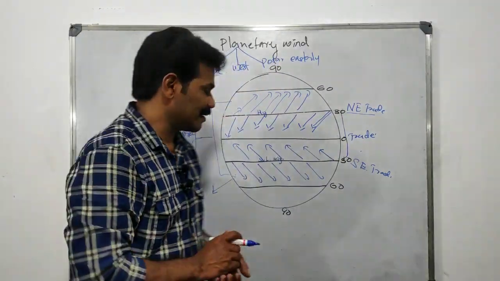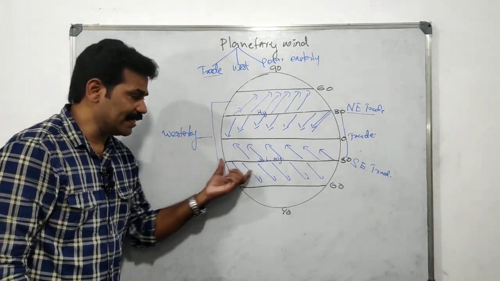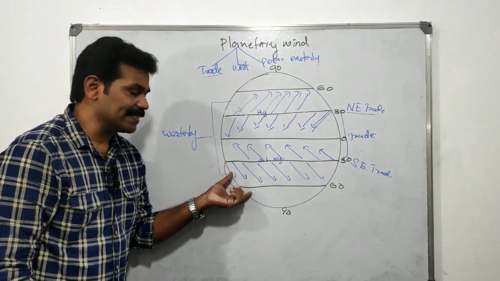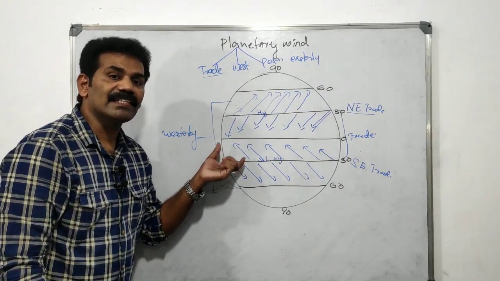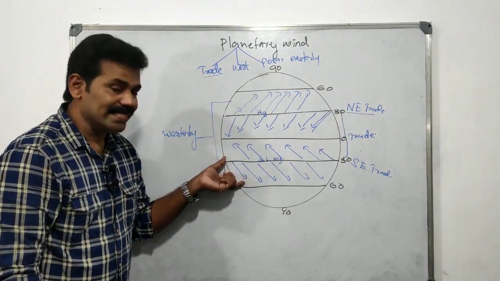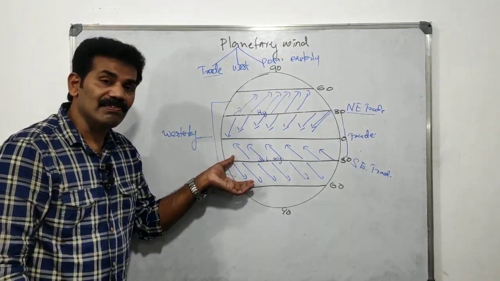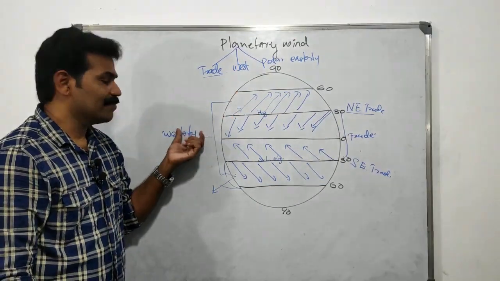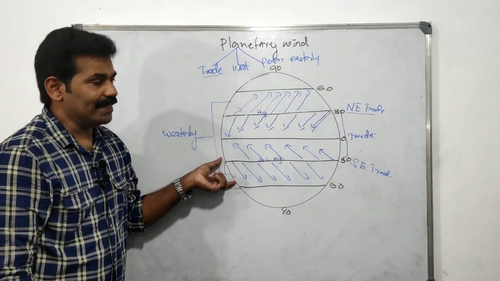What is the reason? Because there is a vast ocean. We can see a vast ocean between 30° and 60° latitude in the southern hemisphere, and also the friction is very low in the southern hemisphere. That is why the westerly winds are very speedy, strong and powerful in the southern hemisphere compared to the northern hemisphere. Am I right? So that is the second planetary wind.